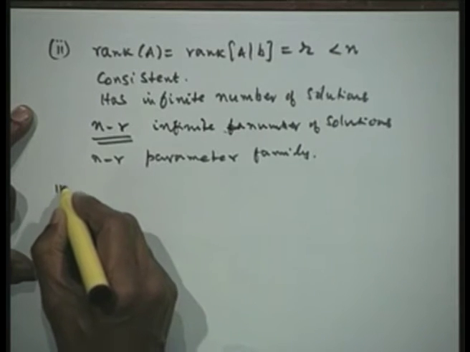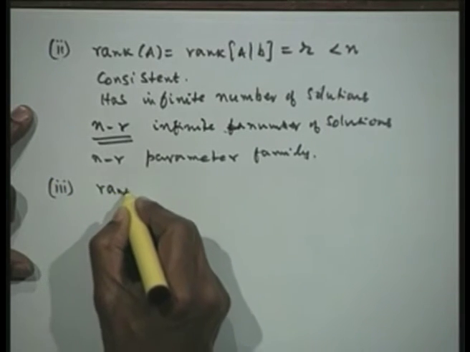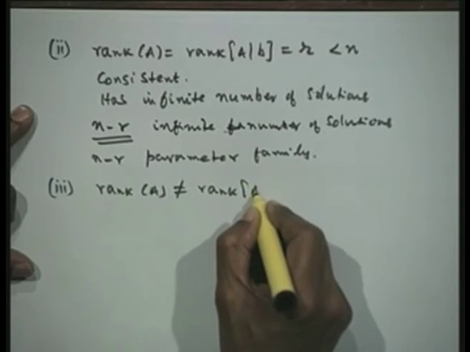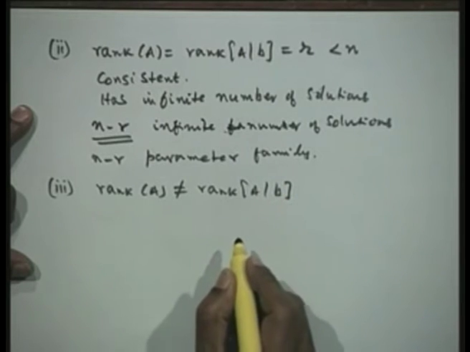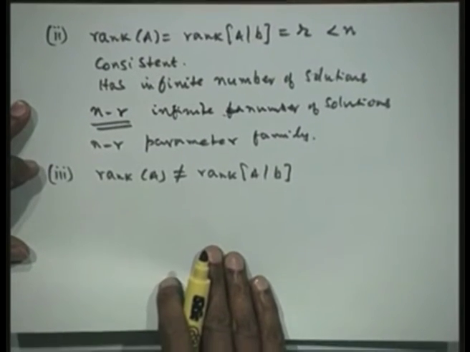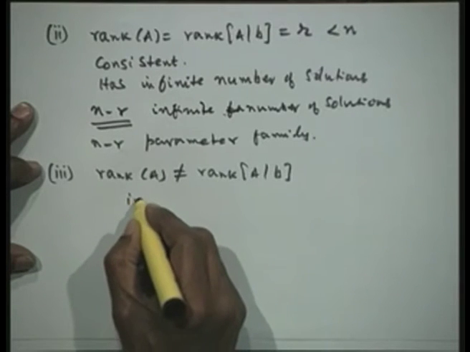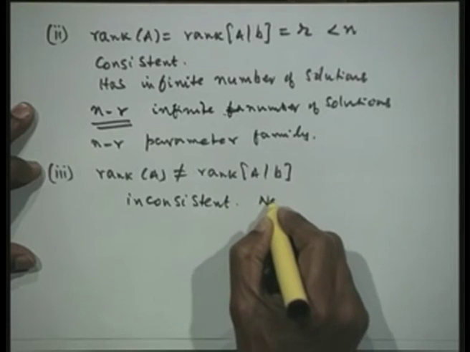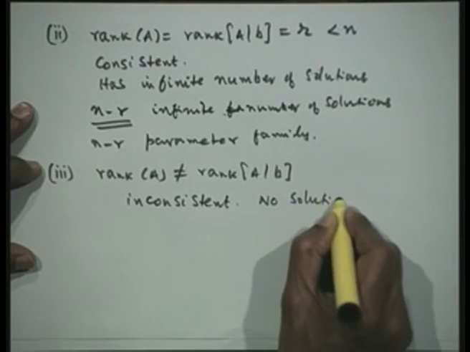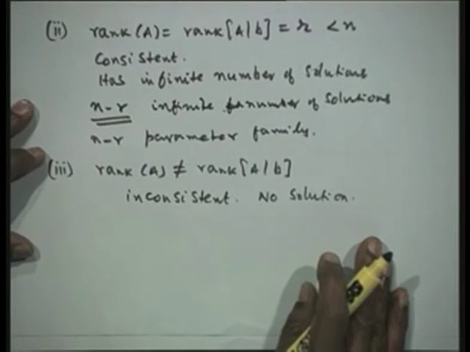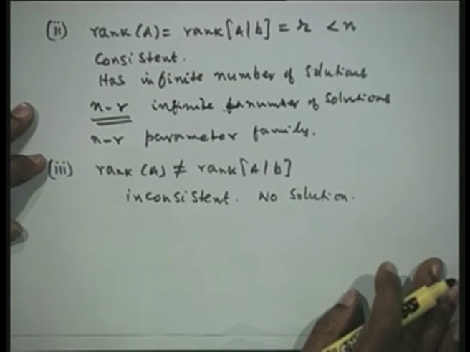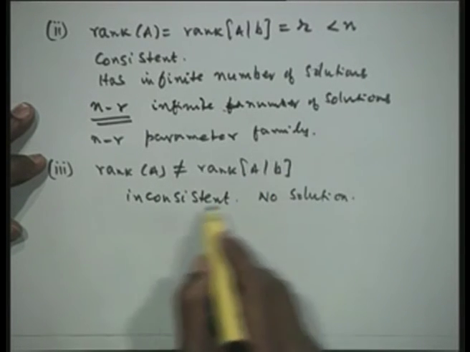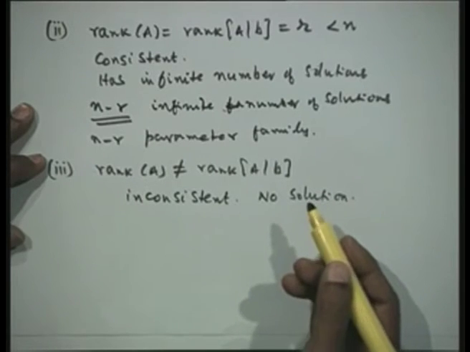And lastly, if the rank of A is not equal to the rank of the augmented matrix AB, then the system is inconsistent, and that implies that the problem has no solution. That means if the rank of A is 2, say, and the rank of AB is 3, then in that case the system has no solution.